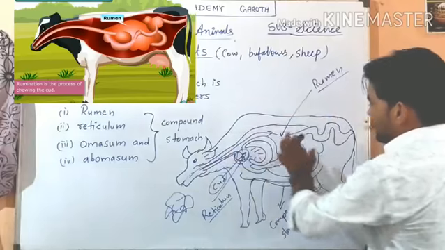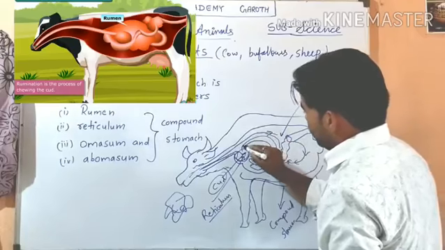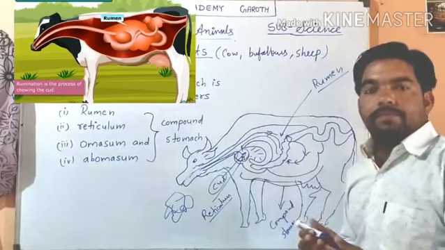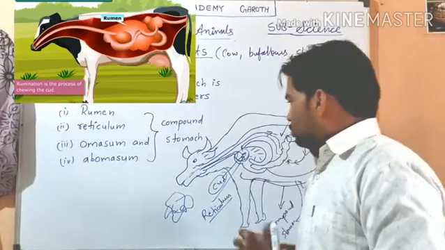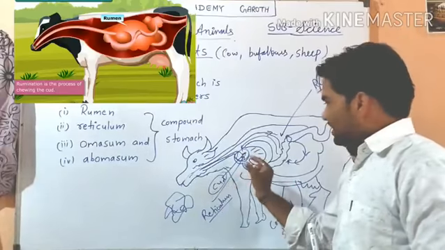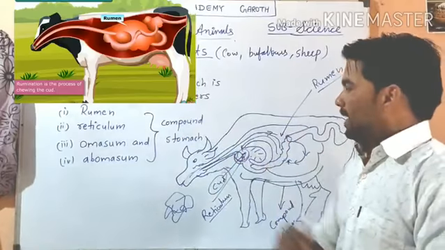When they swallow the grass it comes into the rumen, and then again to the reticulum. Here some cellulose is digested, and this partially digested food is called curd. This curd again goes to their mouth, and they perform rumination.